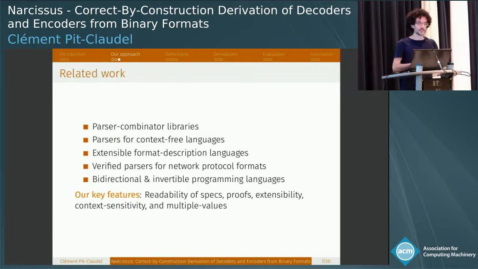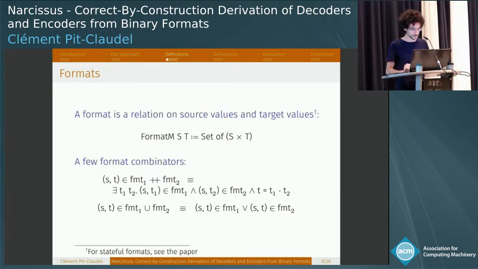There's been a lot of work on this, and you might be wondering, how is this not the same as one of the many things I listed on this slide? The key features we have are that we claim the specs are fairly readable, and we hope that you'll agree with us after seeing what you just saw. We have proofs. The formats are extensible through tactics, and I'll show exactly how this works later. We handle context sensitivity, so the length of a list and the list can be written at totally different places in the packet, and we'll still handle this properly. And we handle the fact that sometimes you have multiple choices in encoding.